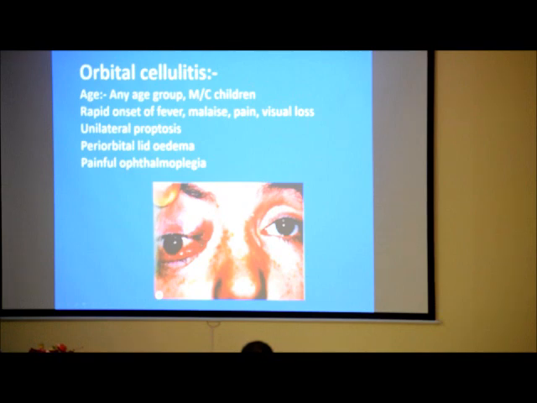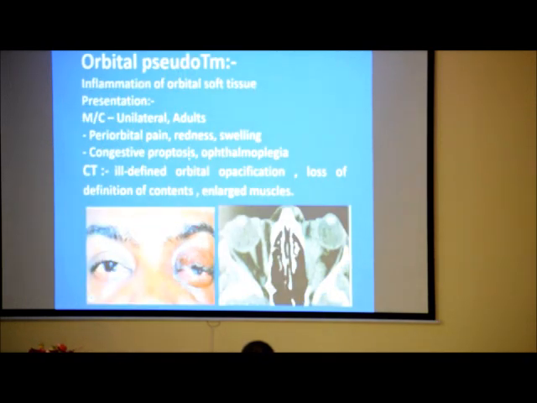There are some common cases, like orbital cellulitis, more common in children, presenting with fever, malaise and unilateral proptosis, painful ophthalmoplegia. Orbital pseudotumor is the inflammation of orbital tissue, most commonly unilateral. There is periorbital pain, congestive proptosis, and in CT scan there is ill-defined orbital opacification, loss of definition of contacts and enlarged muscle.